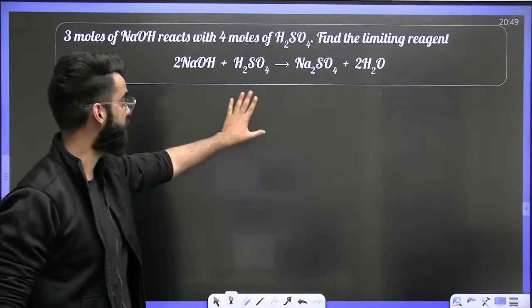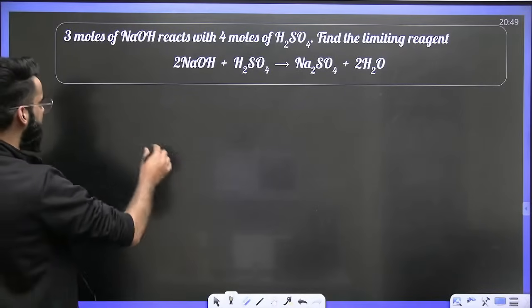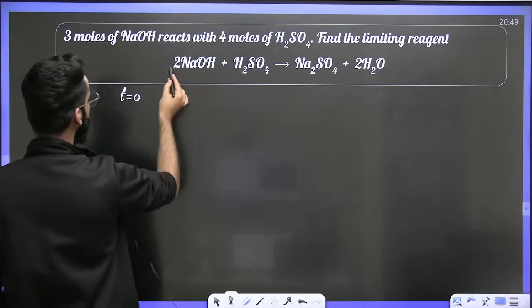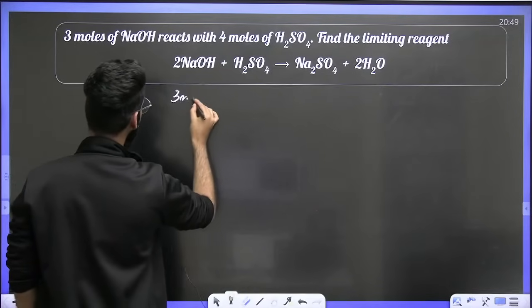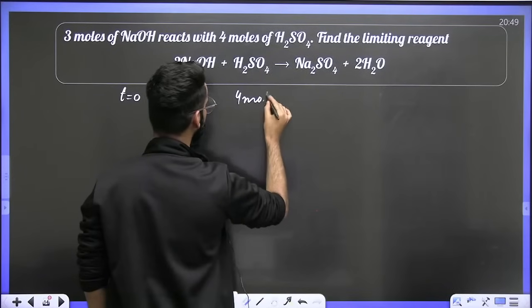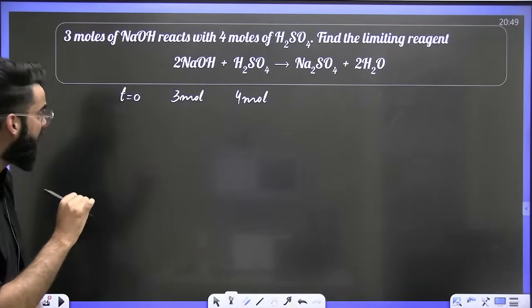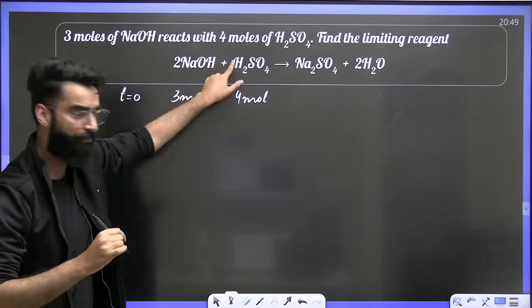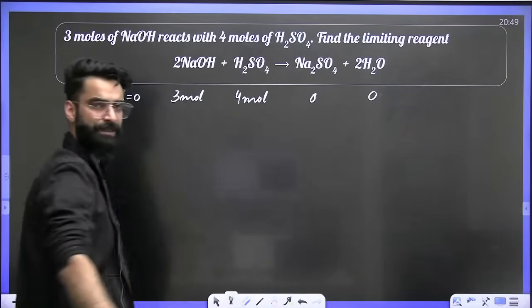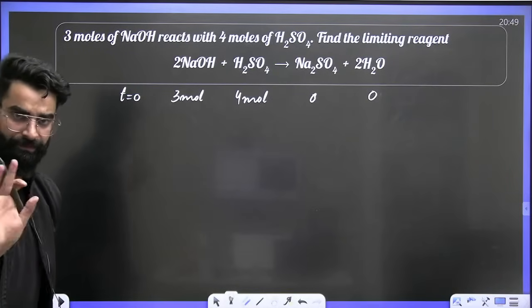Very simple and basic question. You just have to identify the limiting reagent. The reaction is already given, and it is given in the balanced format. I am given 3 moles of NaOH, which reacts with 4 moles of H2SO4. So initially we have 3 moles of NaOH and 4 moles of H2SO4 as well. So this has to be 0. This has to be 0. Correct?